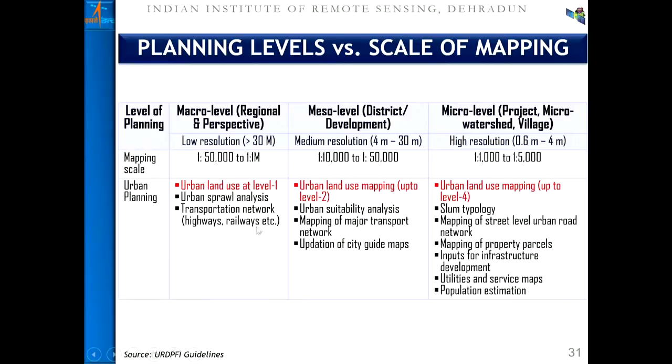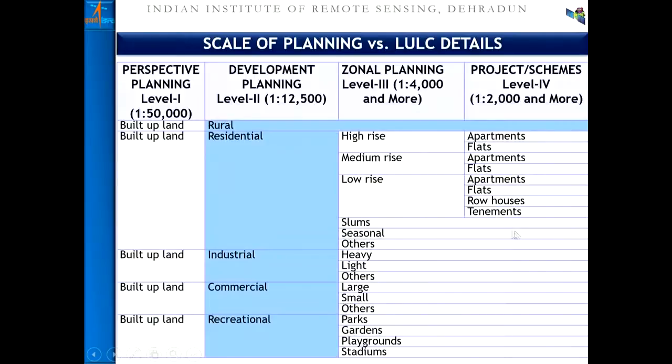And accordingly, you can see other information content also. They are changing as we are increasing the scale, as we are changing the purpose. So when you look at the scale of mapping, you will see in level 1, we say all built up urban areas as a single class called built up. When you go to the second level, at the scale of development plan 1 is to 10,000 or nearby scale, the same built up area will be further reclassified into rural, residential, industrial, commercial, and recreational, based on the land use information we gain from the ground.